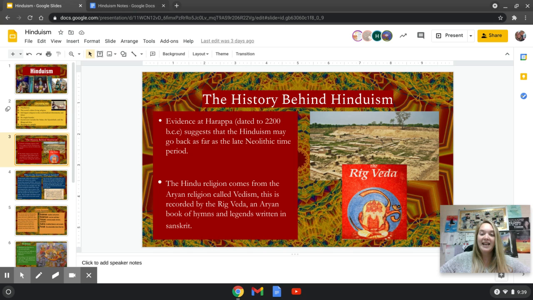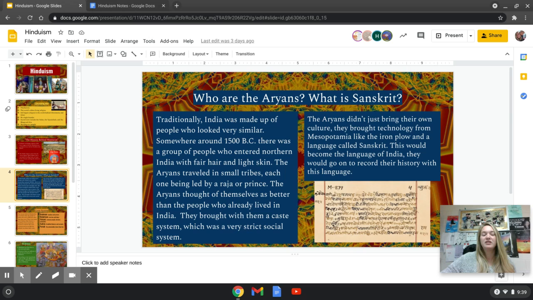So the next thing that we're going to talk about is, who are the Aryans? All right. Traditionally, India was made up of people who looked very similar. They had similar skin tones. They had similar hair colors, similar eyes. So they all looked really very similar. Somewhere around 1500 BC, there was a group of people with fair hair, which meant light color hair, and fair skin, light skin.